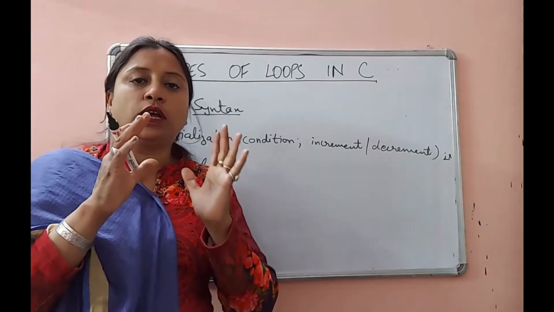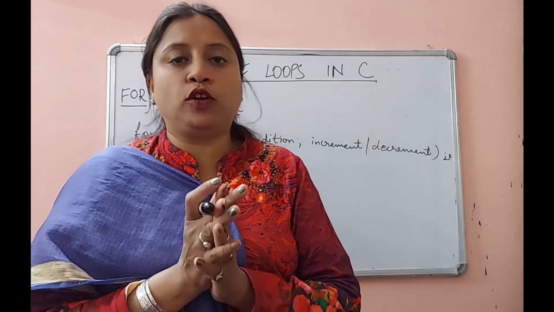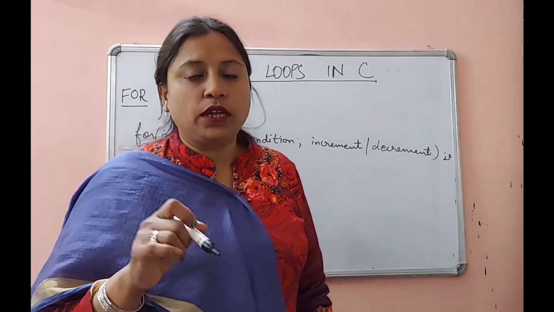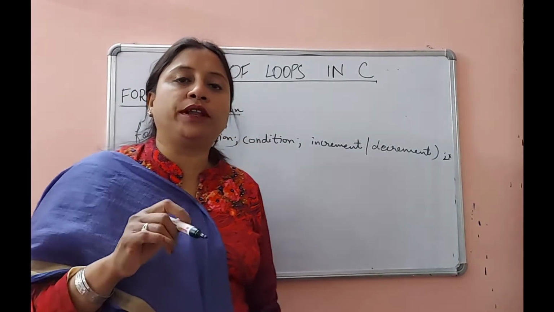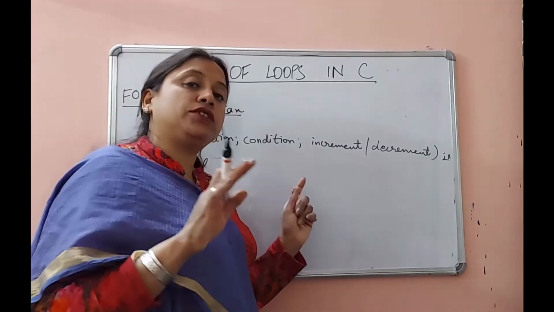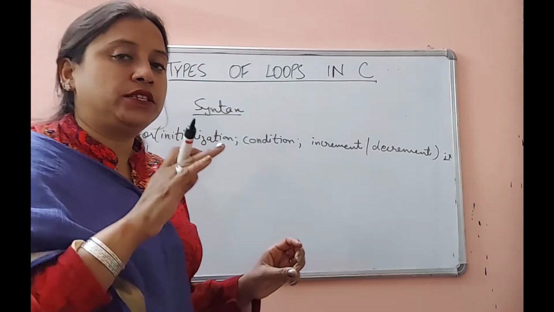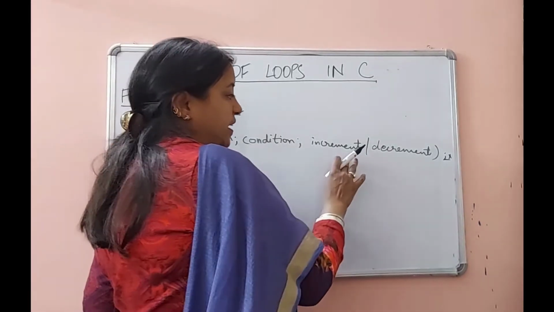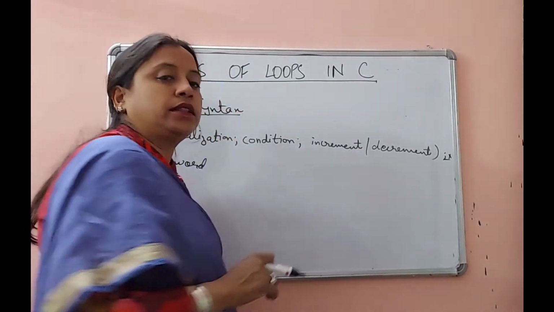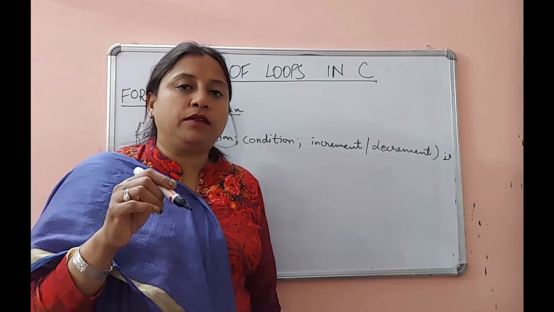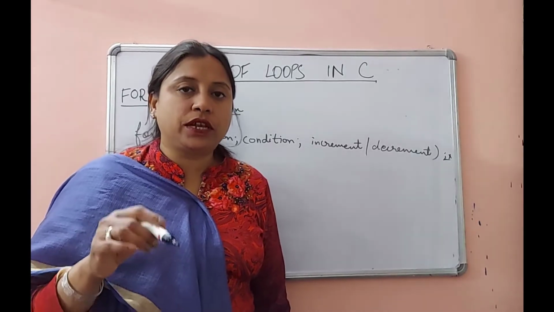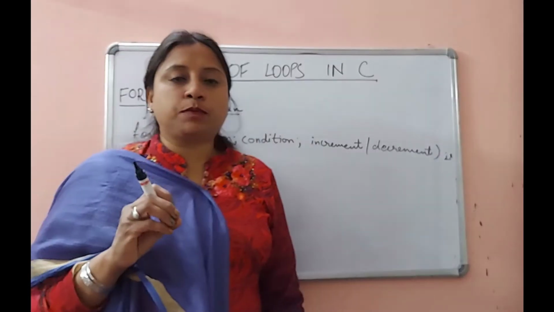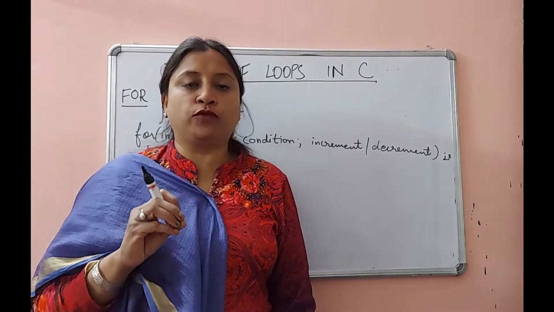It is used to give an initial value to a variable only once. The condition is checked. If this condition is true, then the statements in the for loop body will be executed. But if this condition is false, then the control will jump to the statement after the body of the for loop. Next is the increment or decrement. Here the value of the control variable will be increased or decreased depending upon the statement which is written here.